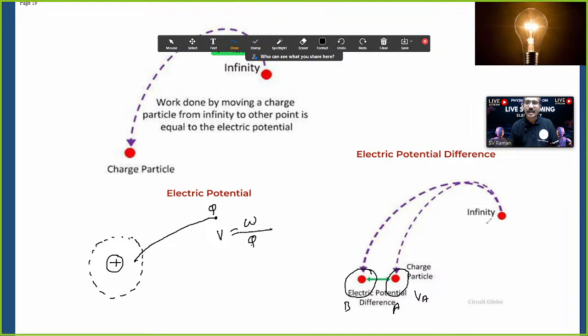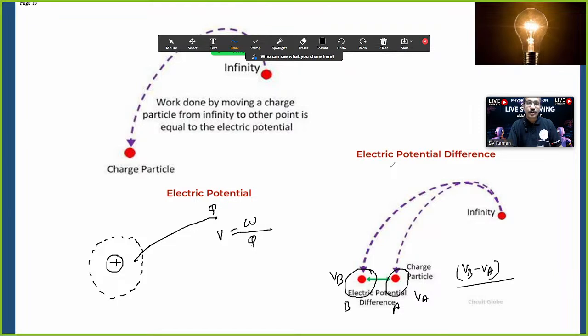Let's say the same charged particle brought from infinite distance to the field at B. Let's say that potential is VB. The difference between these potentials, VB minus VA, we can call potential difference, which means the difference between two potentials. Hope you understood now what electric potential and potential difference are. Is it clear?